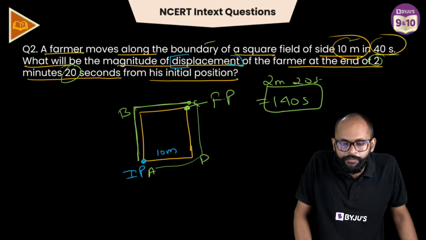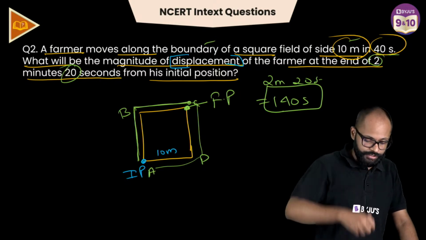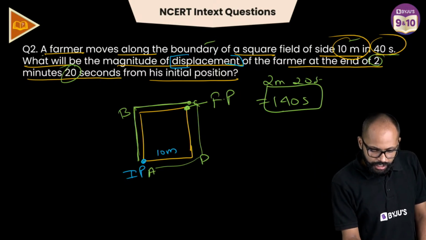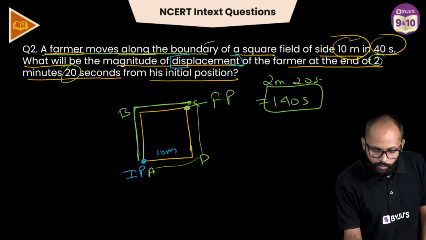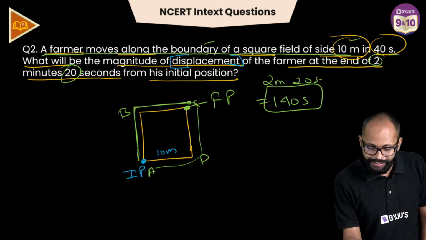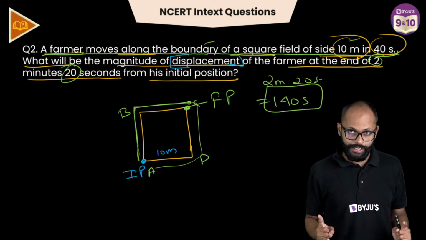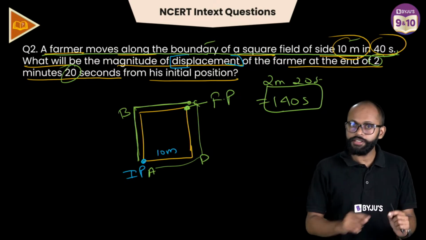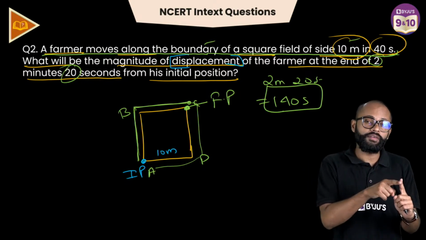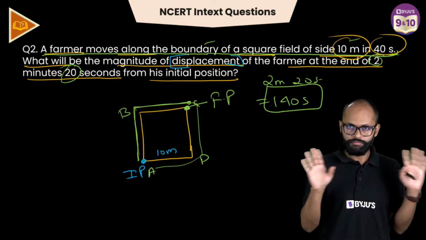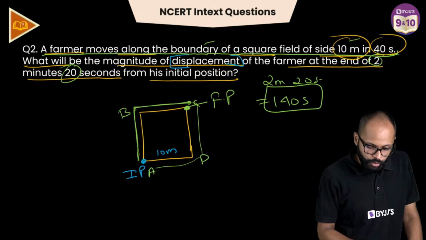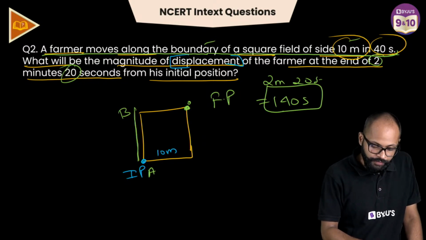He didn't travel the whole perimeter in 40 seconds; he travels the whole perimeter in 40 seconds. But you read the statement. A farmer moves along the boundary of a square field of side 10 meters in 40 seconds. The field is square, the side is 10 meters. The whole boundary is covered in 40 seconds. Fine? So the whole square is covered in 40 seconds.